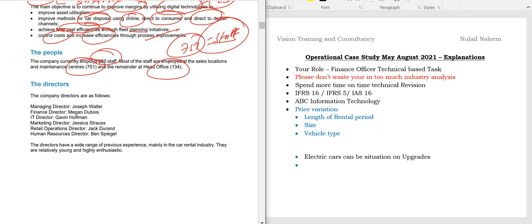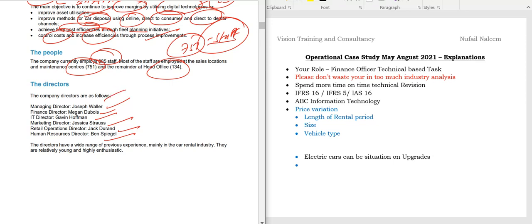So students, the directors are as follows: the managing director Joseph Waller, who is the founder as well, the finance director Megan Dubais, the IT director Gavin Hoffman, the marketing director Jessica Strauss, retail operations director Jack Duran, and the HR director Ben Spielberg. So if you observe, we do have everything and it looks fine.